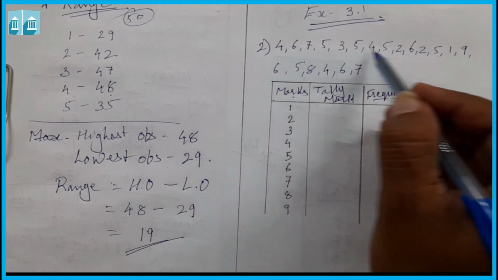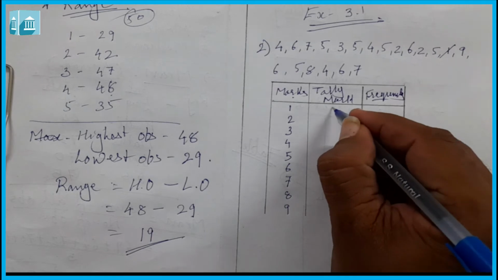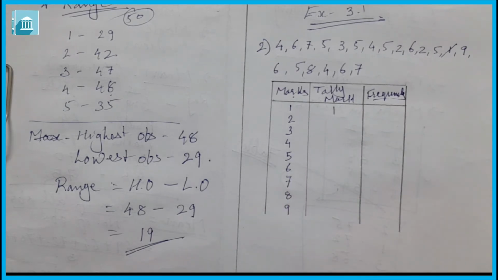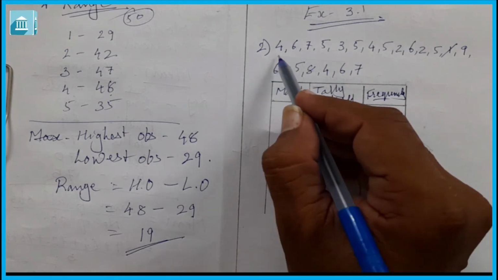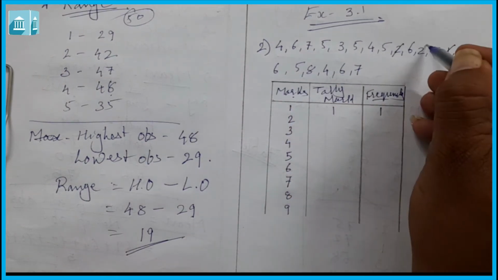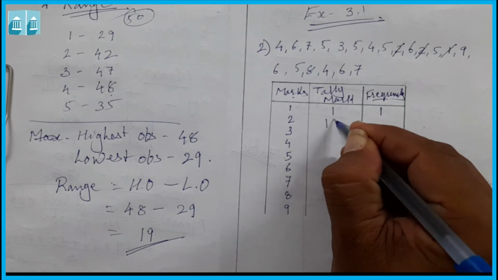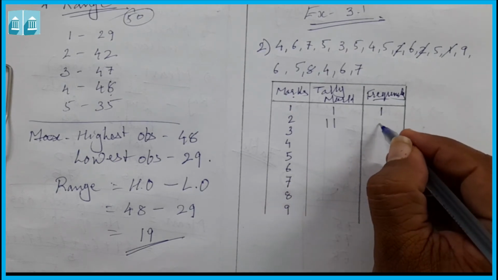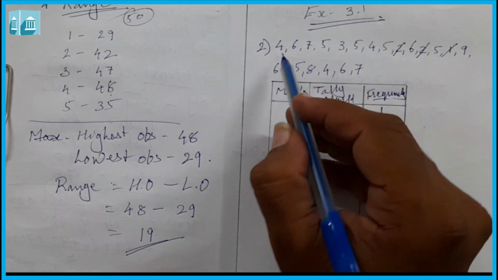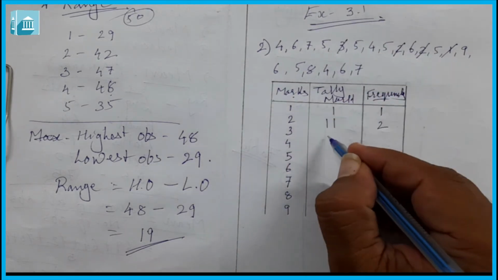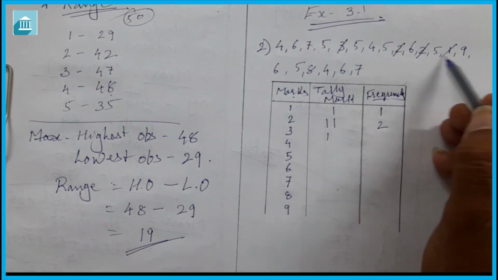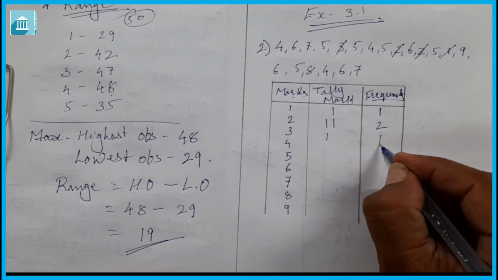So here 1 is there, 1. So 1 tally mark we will do. Then here we will write 1. Then 2 we have to find, 1, 2. So 2 times 2 is there. So here it will be 2. Then again we will find 3, 1. So we will write 1 tally mark here. Then no. So it is only 1.